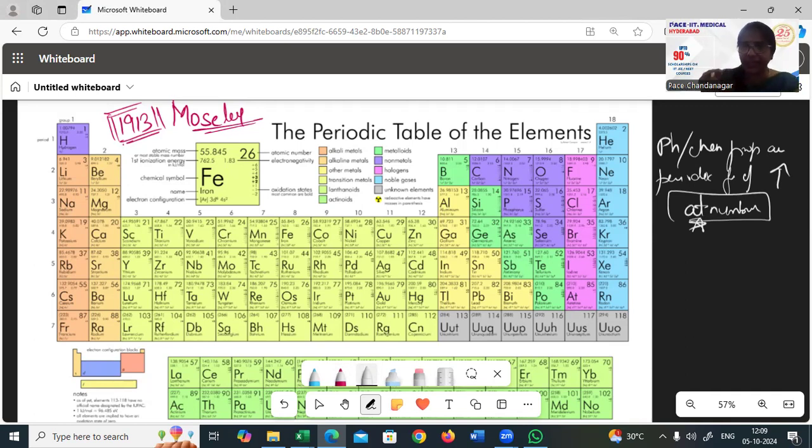He says every next element in that particular column will have a repetition in the properties. And this is the periodic table given by him. As you can see, whatever element you talk about, he has given the mass numbers, atomic numbers, and the SPDF configurations, which we have also discussed. So now we are not discussing that in detail. We are discussing the periodic classification of this particular periodic table.